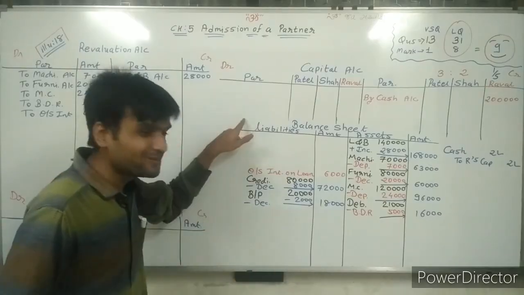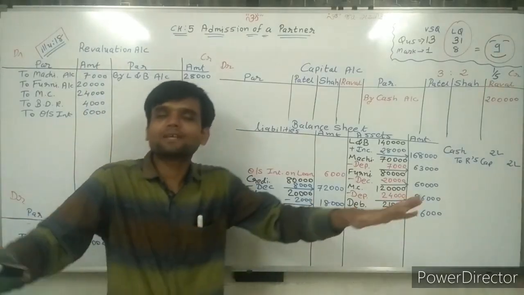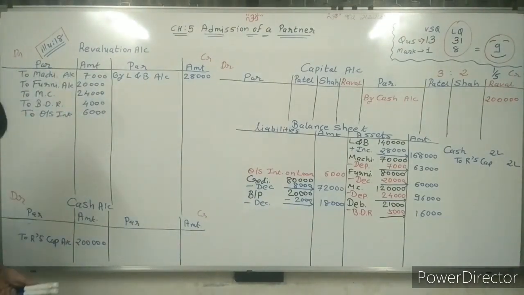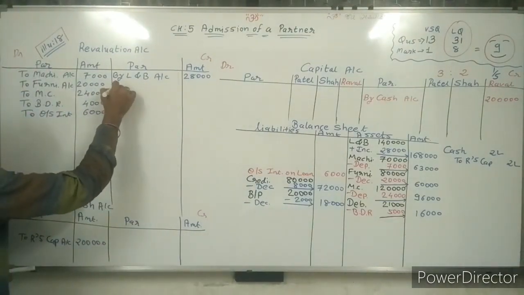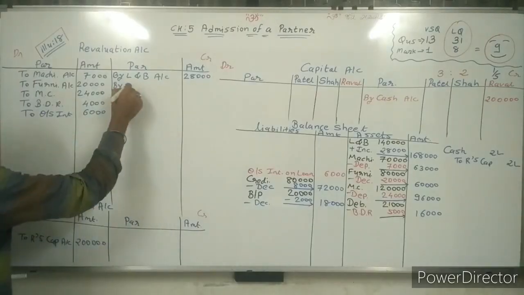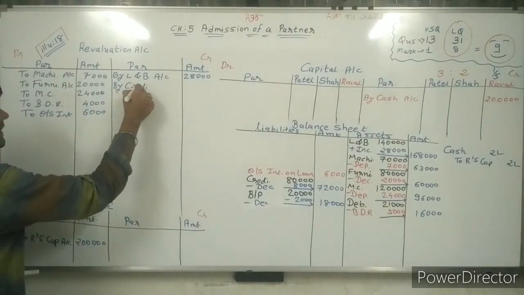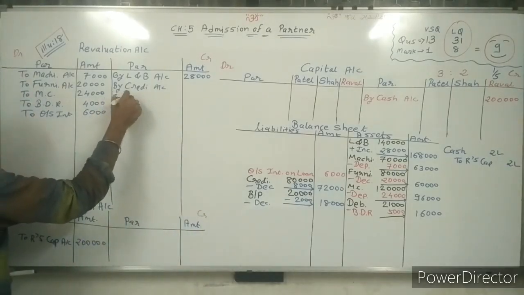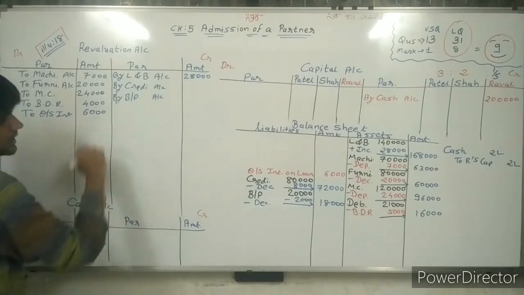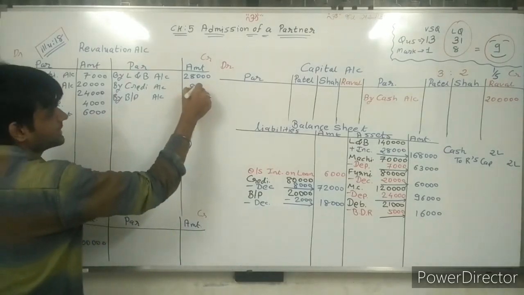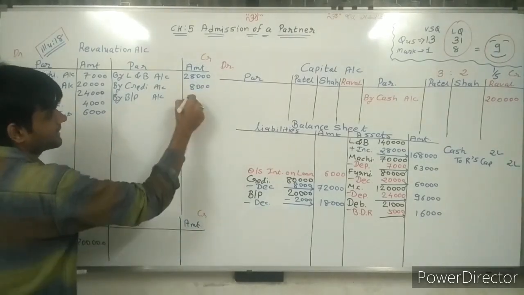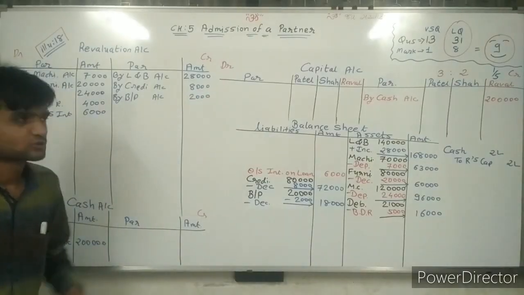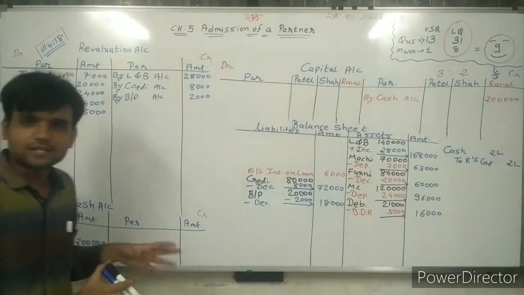But sir, liability decrease is happy. So happy means what? Write on the credit side. So write down here by creditors account 8,000 rupees, and second, by bills payable account 2,000 rupees. So here the calculation is done.